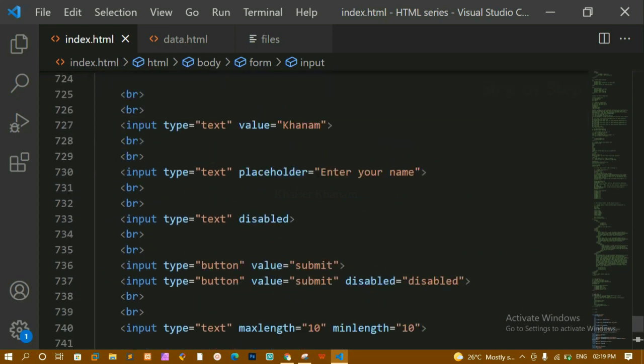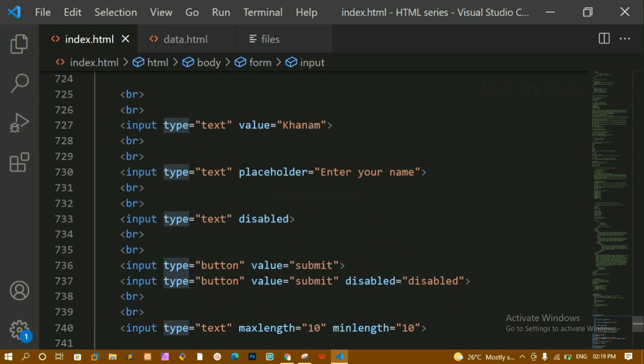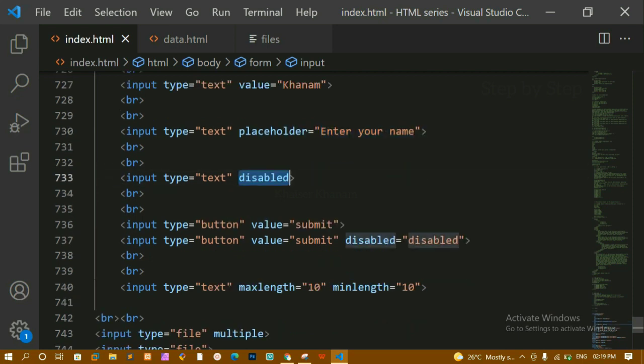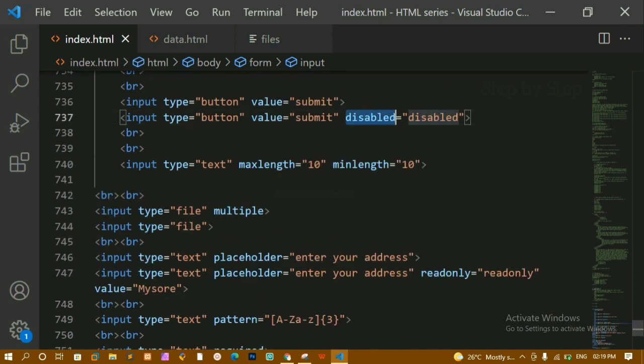Let us just revise whatever we have done. We are having type is equal to text. This is the type attribute. We are having value, which gives the default value. We are having placeholder, and using this placeholder it will give us the hint of what we have to do. We are having disabled, which will disable the input field. Mostly it is used in submit buttons. You can see for the button I have used disabled is equal to disabled.